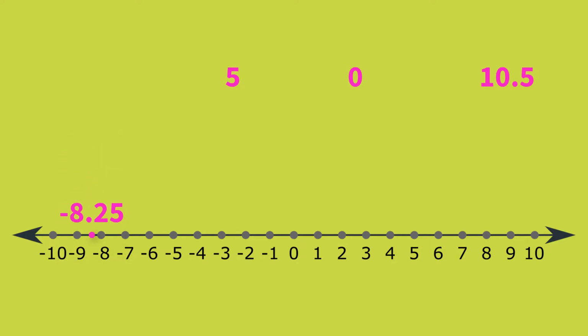The point 5 lies at a distance of 5 places from 0 on the right hand side. 0, as we all know, lies on the center of the real number line. 10.5 will lie midway between 10 and 11.